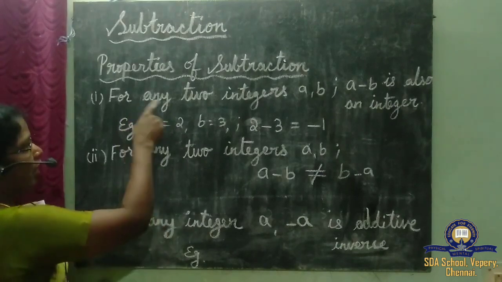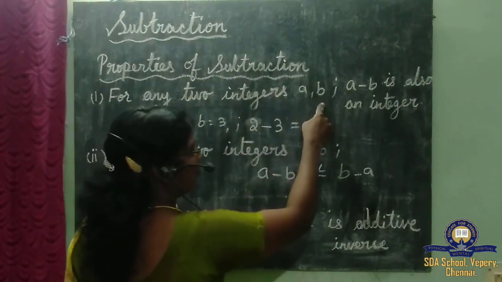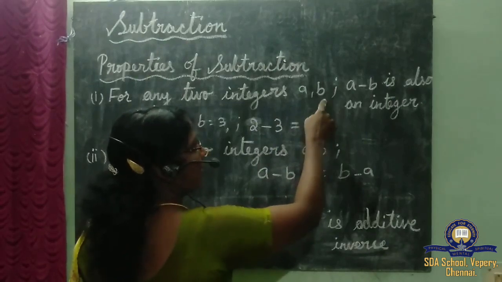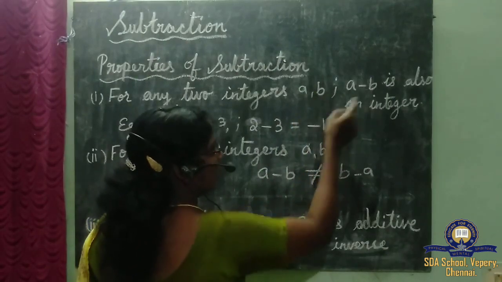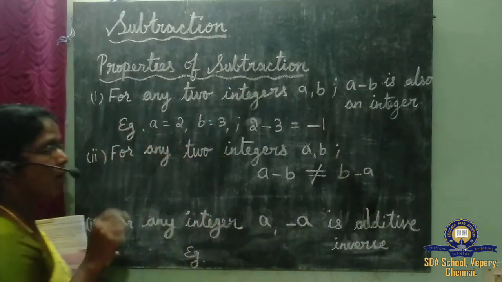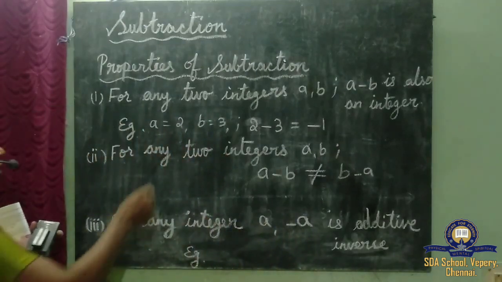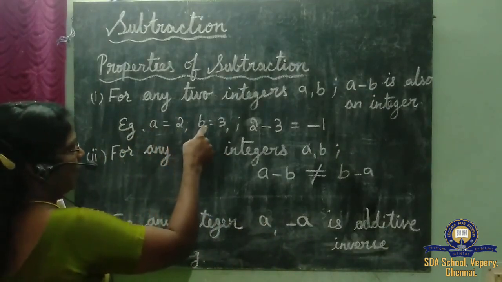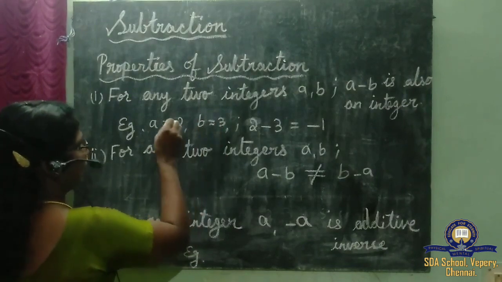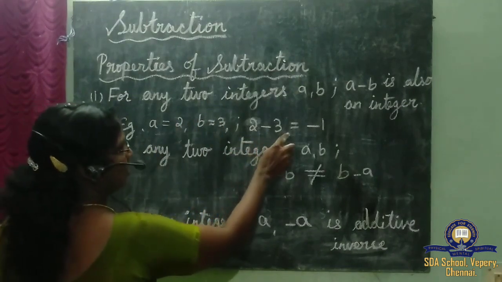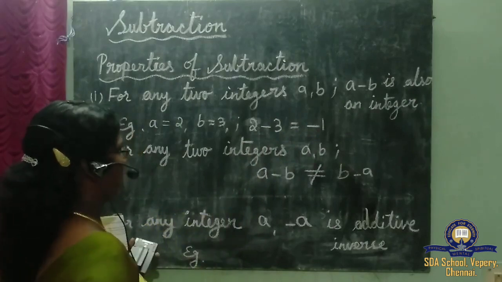Once again, for any two integers a comma b, when we subtract these two integers, the answer which we get is also an integer. I am taking a as 2, b as 3 and subtracting this. So 2 minus 3 is minus 1.